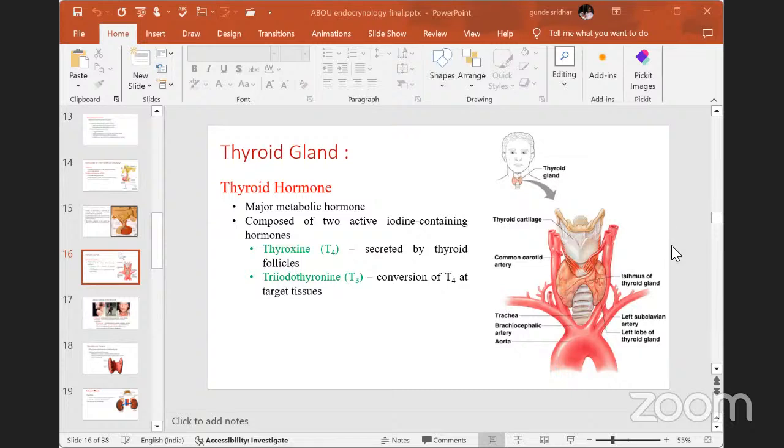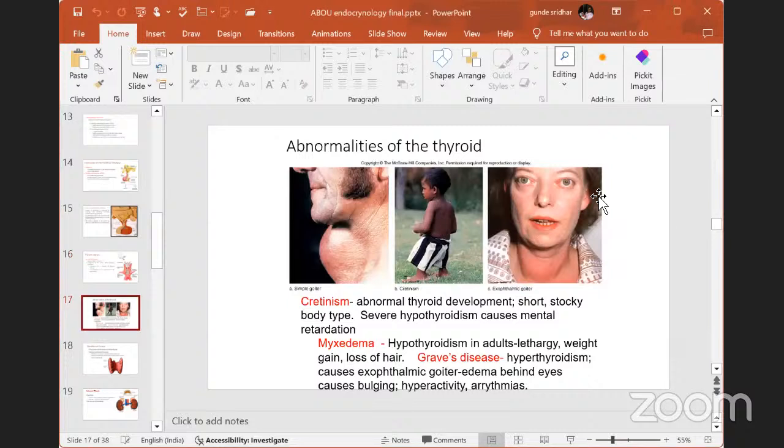The lifetime of T3 is very short, within fractions of seconds and minutes. This T3 is also converted to T4. Generally, thyroxine means T4, tetraiodothyronine. T3 means triiodothyronine.